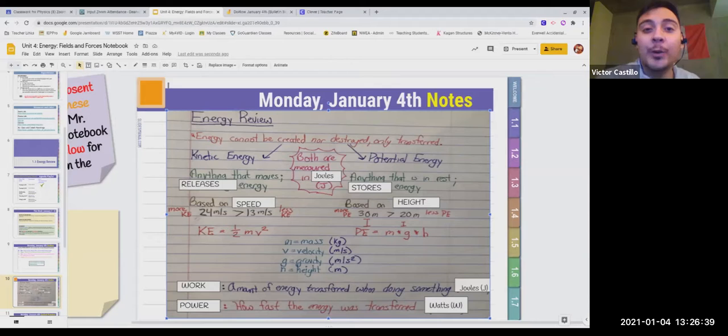So a quick recap. Energy cannot be created nor destroyed. It can only be transferred. There's two forms of energy we're going to be focusing on: potential and kinetic. They're both measured in joules. Kinetic energy is anything that moves or releases energy and is based on speed. And potential energy is anything that is at rest, not moving, and it stores energy and is based on height. Work is when you do something, and power is how fast you do that work. How quickly are you doing that work?